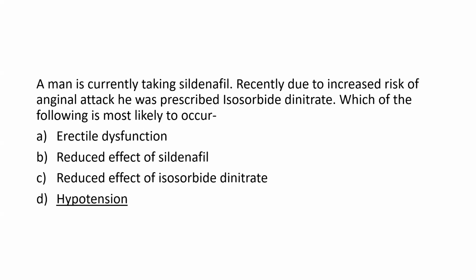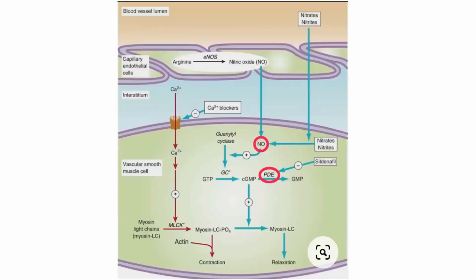Though it acts more on erectile tissues, its effect may be there on the smooth muscle cells also. Here I can show you sildenafil. You can see how it is blocking the PDE enzyme. It is more selective towards PDE5, but it may affect cGMP in smooth muscle cells of blood vessels as well.